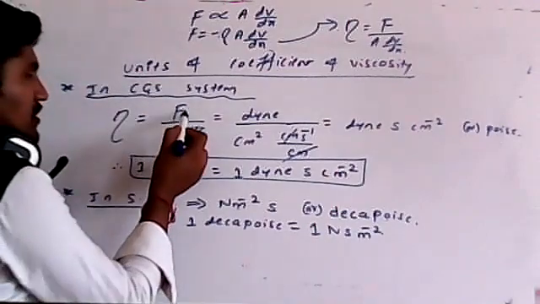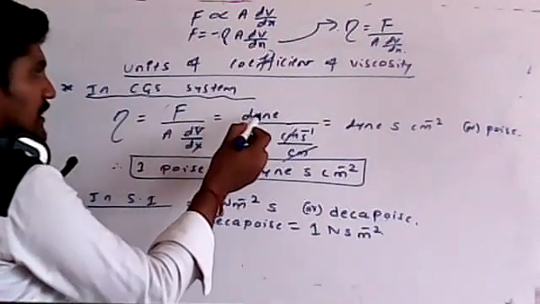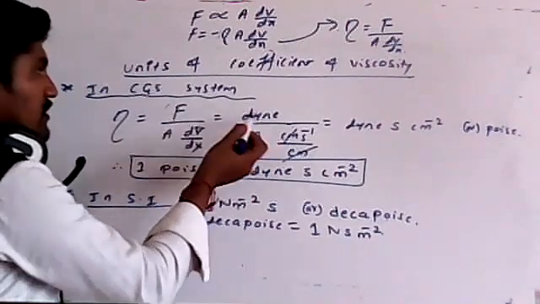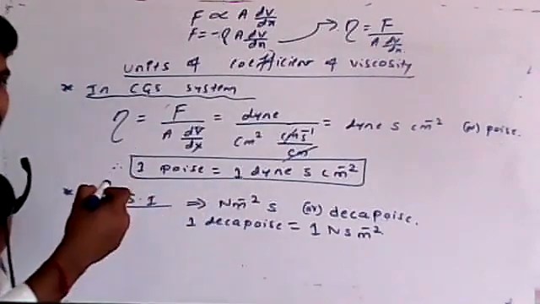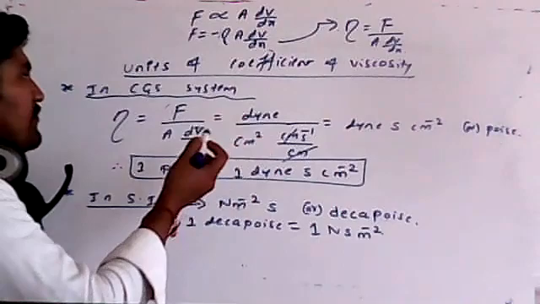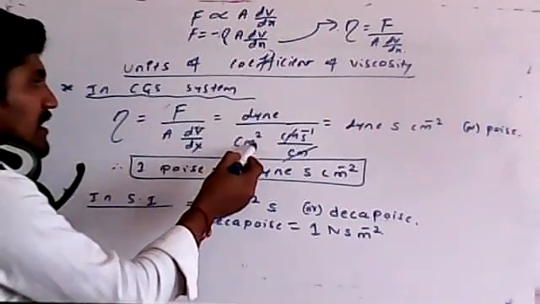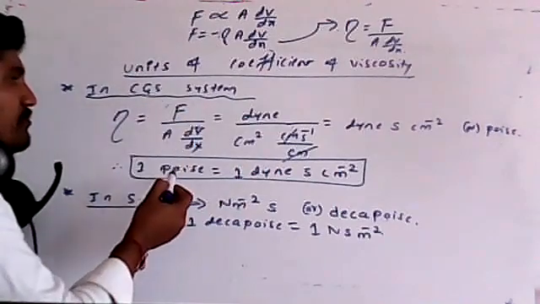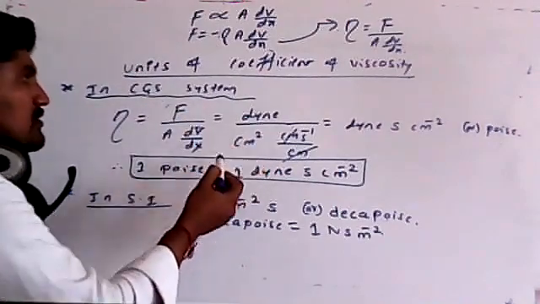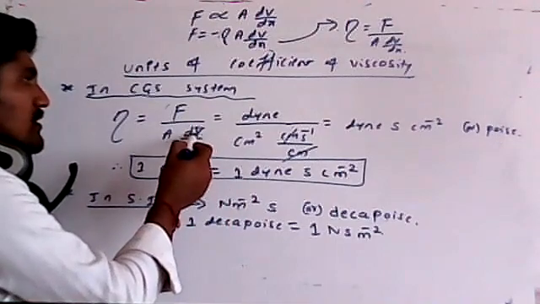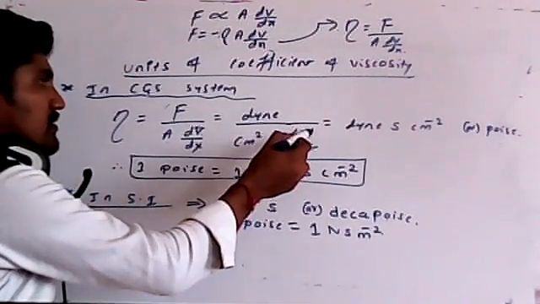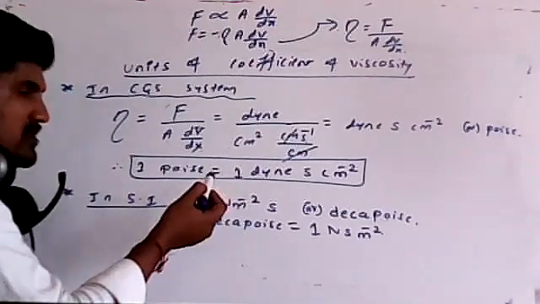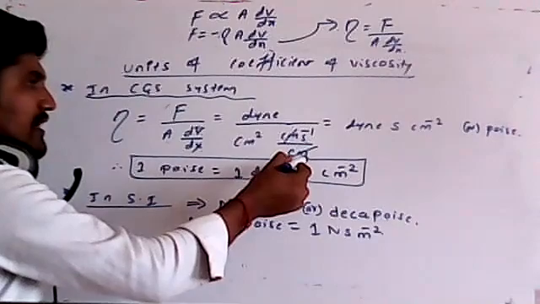See, in the CGS system, what is the unit for force? That is dyne. We already did this in the units and measurement chapter, the relation between dyne and Newton. Then area will be centimeter square, because it is in the CGS system; you can't write meter square, you have to write centimeter square. dv, velocity, is in centimeter per second. Then dx means displacement or distance, so we write centimeter.